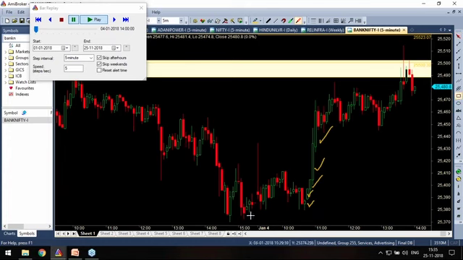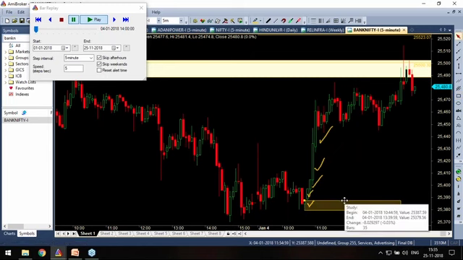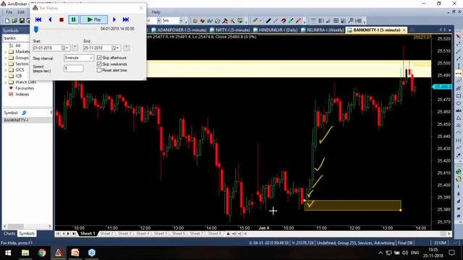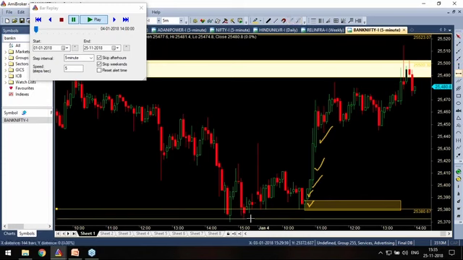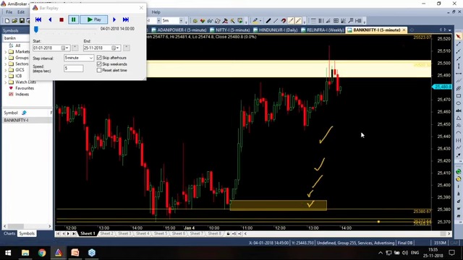Now I will do one thing. If I mark this zone where price reacted, it's 8 points. But I have one problem: price stopped here, price stopped here, price stopped here. I don't know where this price stops.